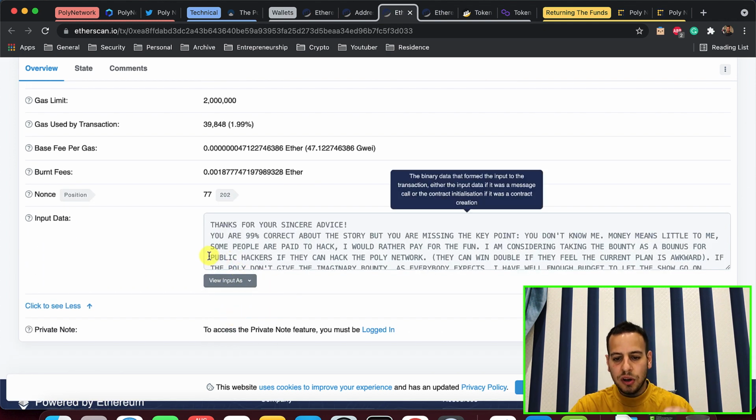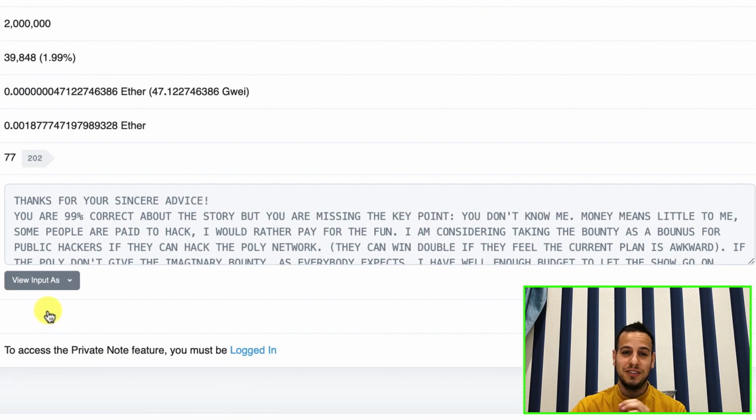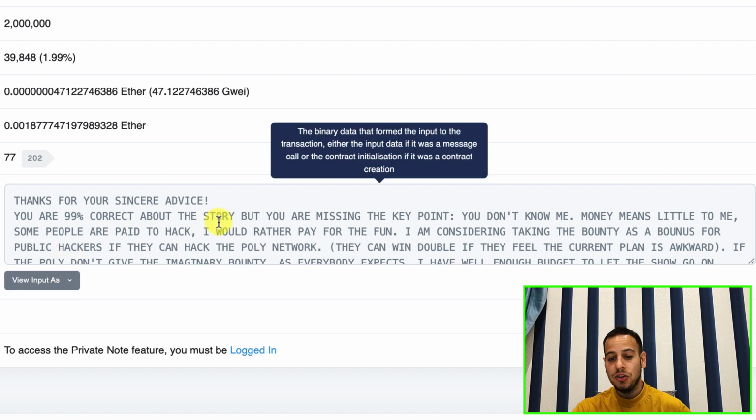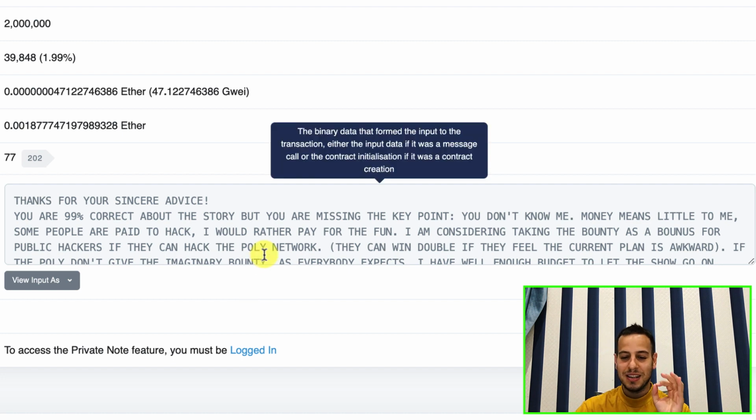UTF-8. Thanks for your sincere advice. You are 99% correct. This is the attacker writing back to the anonymous person who sent him the message. Correct about the story, but you are missing the key point.